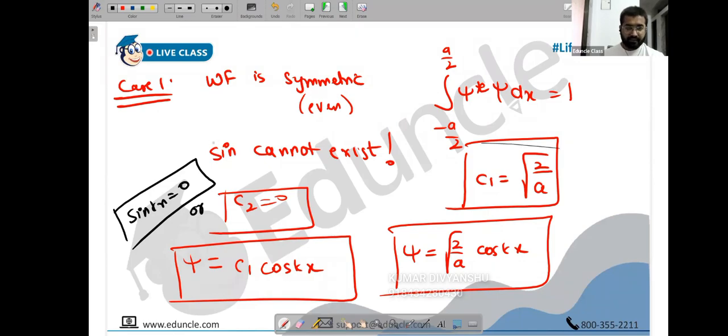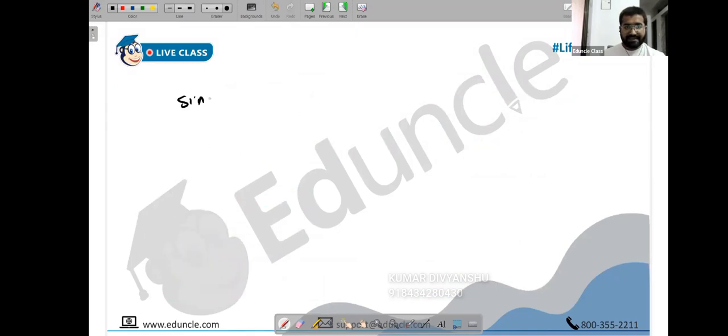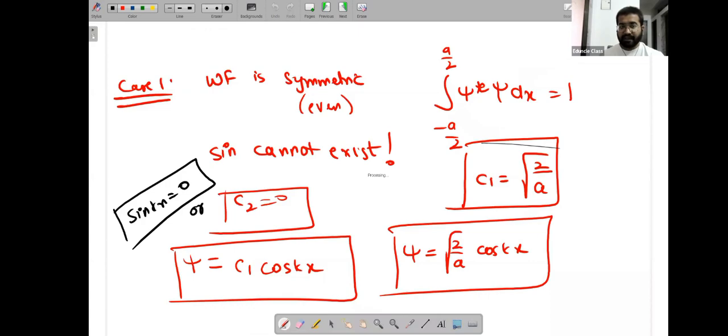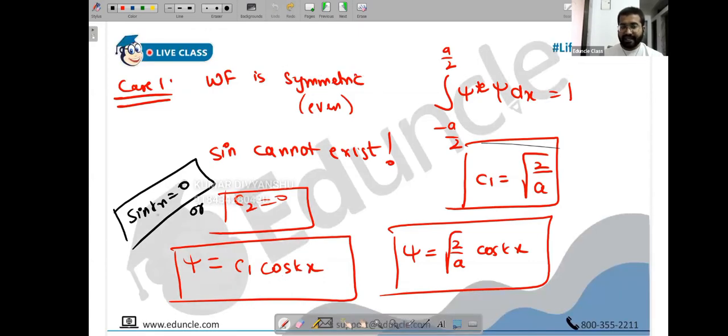Let's use this. So what do we have, people? It has to be a symmetric wave function. For symmetric, only cos has to exist. It means sin cannot exist. Since sin cannot exist, instead of writing C2 as 0, let's write sin kx is 0, because I can find the value of k from that.